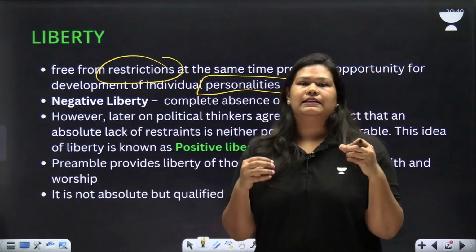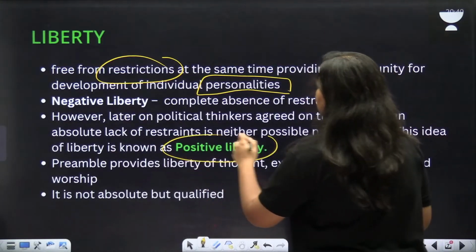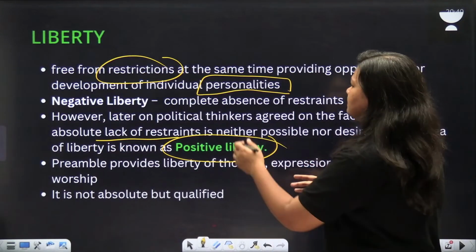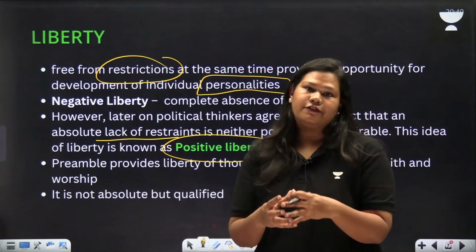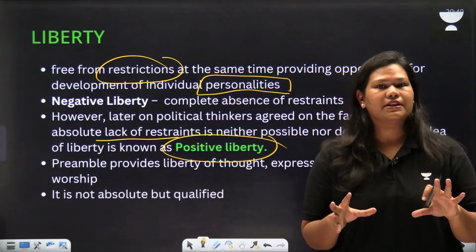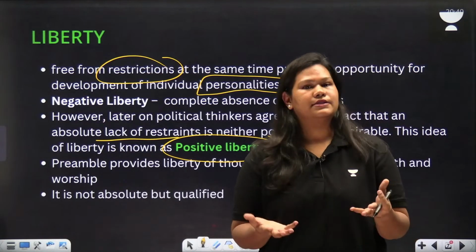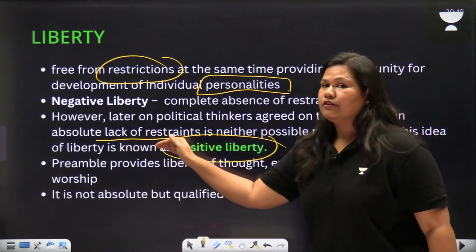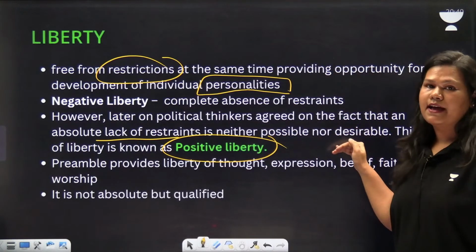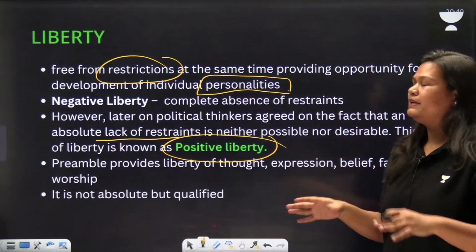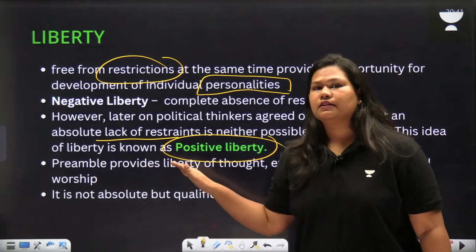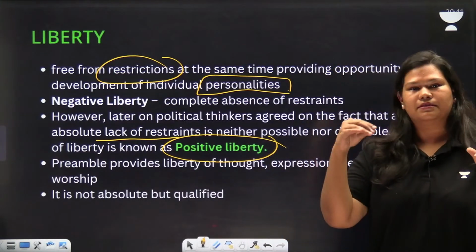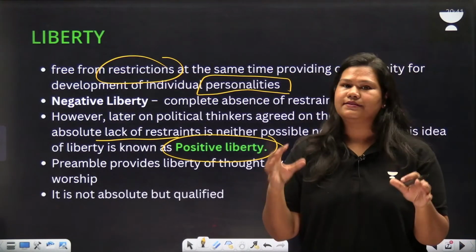So that's why we leaned towards positive liberty, where there is a lack of restraints, but there is a state which interferes or restricts your liberty to some extent so that you can make the best out of it. Later on, political thinkers agreed on the fact that absolute lack of restraint is neither possible nor desirable. That's why we introduced the concept of positive liberty, where the state somehow restricts something, but these restrictions are reasonable.